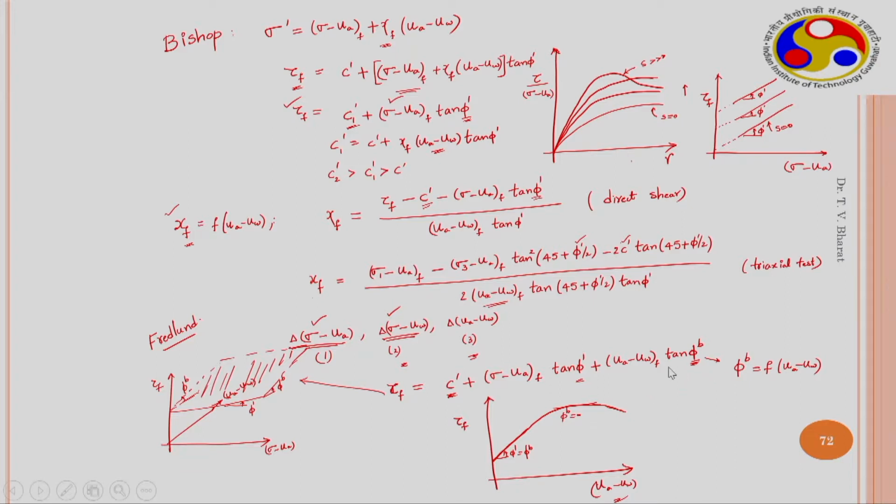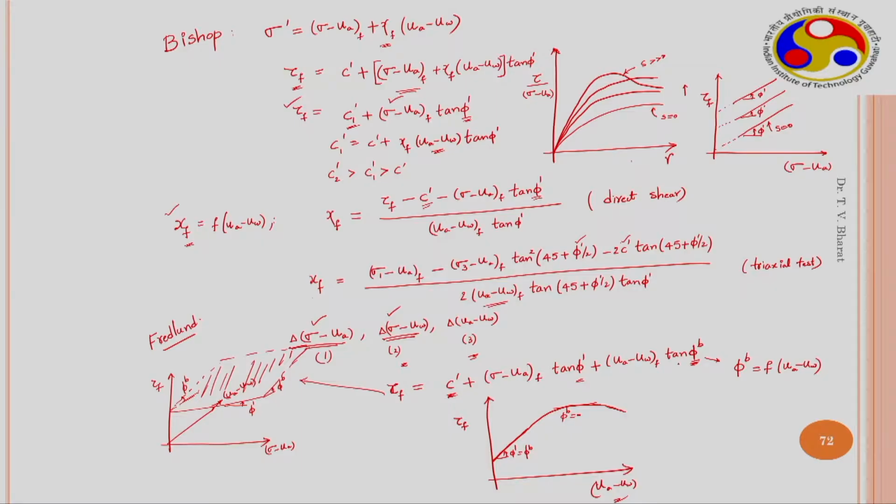This is just similar to Bishop's approach, except that a new variable is given here. When you compare this expression and Bishop's expression, tan phi b equals chi f tan phi dash. As chi f is not constant, phi b is not constant.